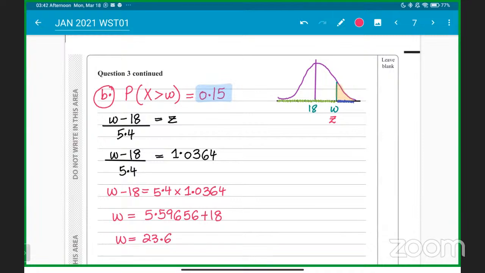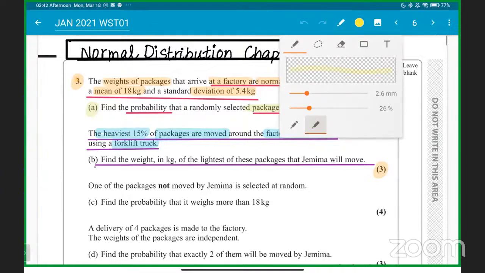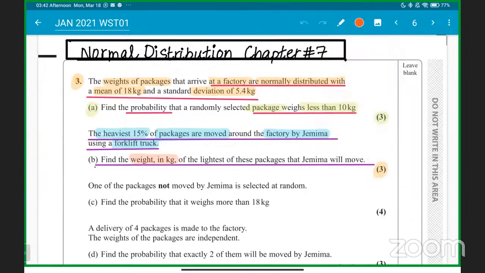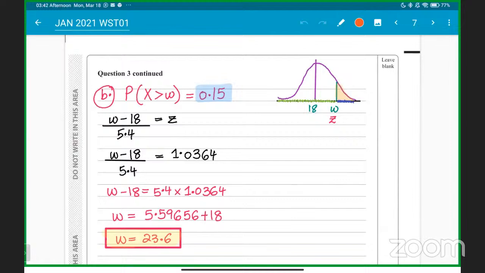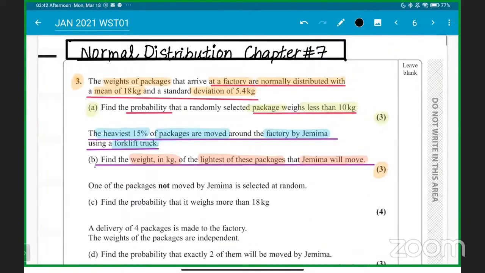So it will be that case here. Okay, 23.6 will be the answer. 23.6 kgs is the weight that we are looking for. After this, the heaviest weights will be ahead and the light weights will be behind it. Everyone getting it, guys? That's what the question is saying. Okay, sir, what we have to find is the weight in kgs of the lightest of these packages that Jemima will move. So basically we can say that weights more than 23.6 kg are the heaviest, and less than 23.6 kg will be the lightest weights, okay?